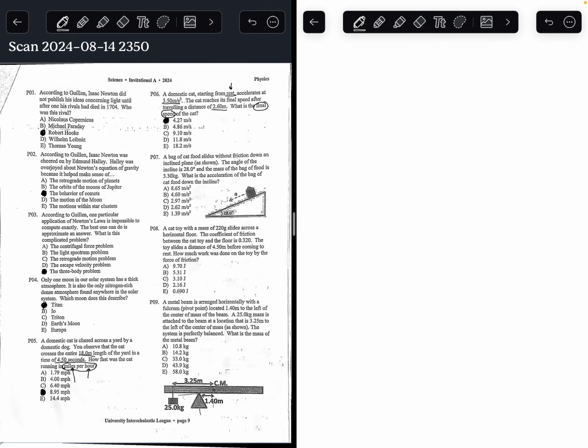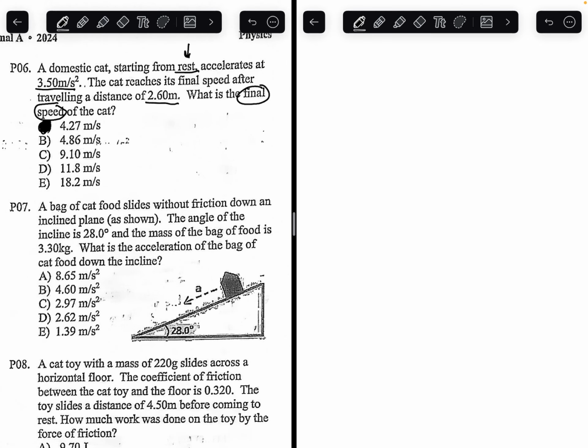Number 7. A bag of cat food slides without friction down an inclined plane. The angle of the incline is 28 degrees and the mass of the bag of food is 3.3 kilograms. What is the acceleration of the bag of cat food down the incline?